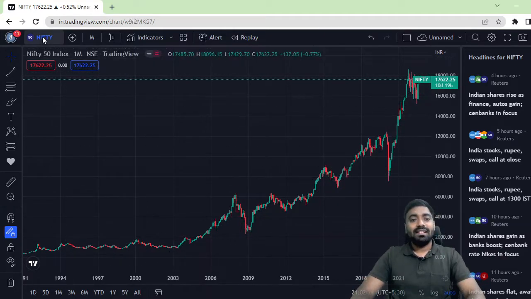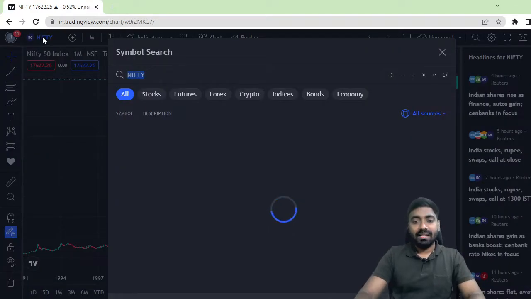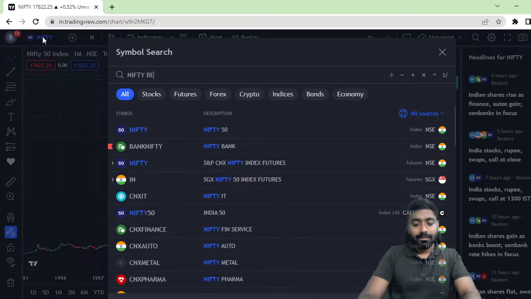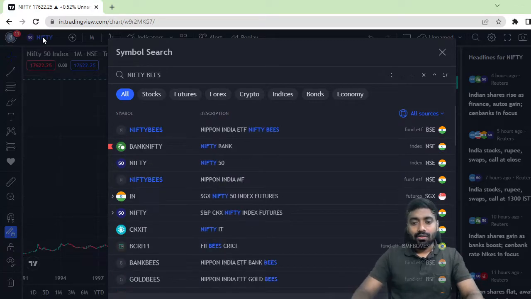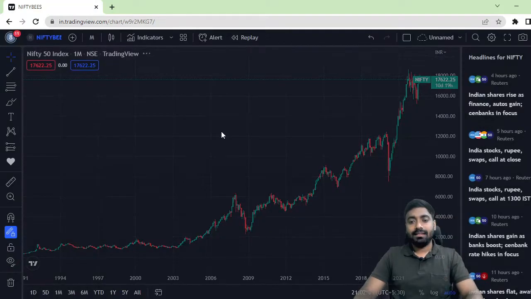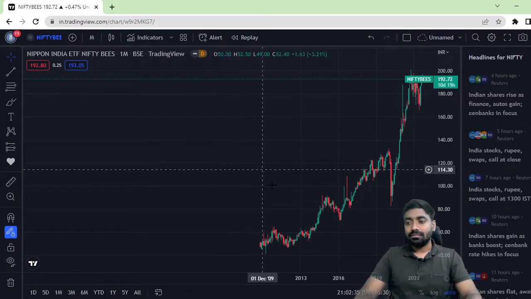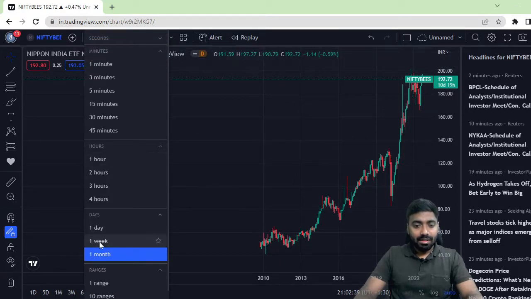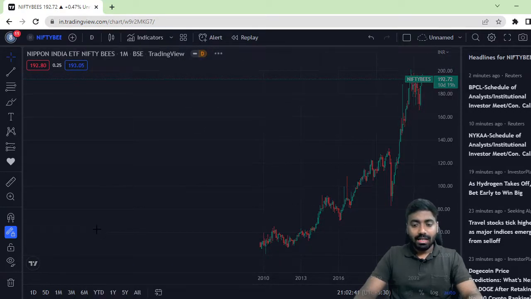So for this, let me select the Nifty index fund. That is my all-time favorite, the Nifty BeES, basically Nippon India Nifty BeES. So let's select this particular fund. I have taken the monthly chart. Let me convert it into a 1 day chart.